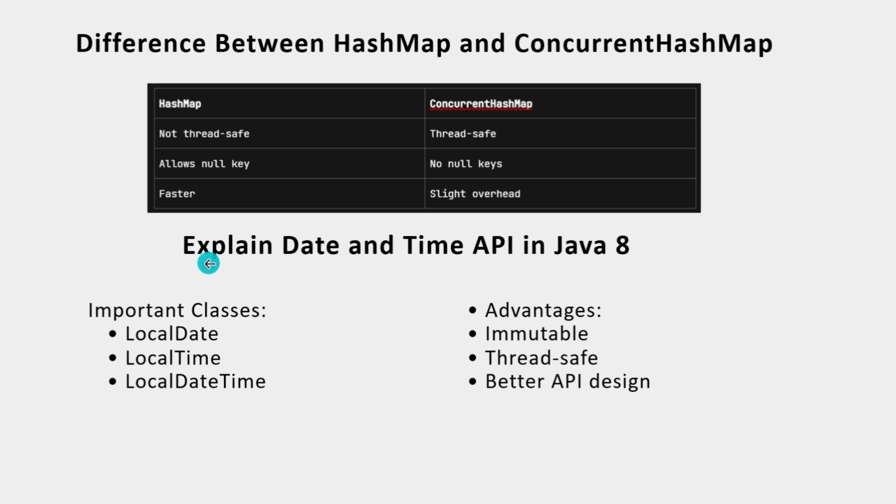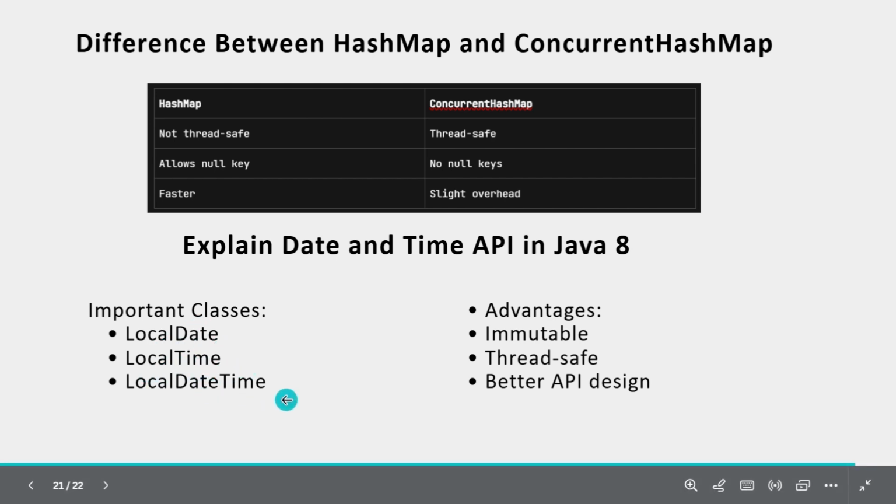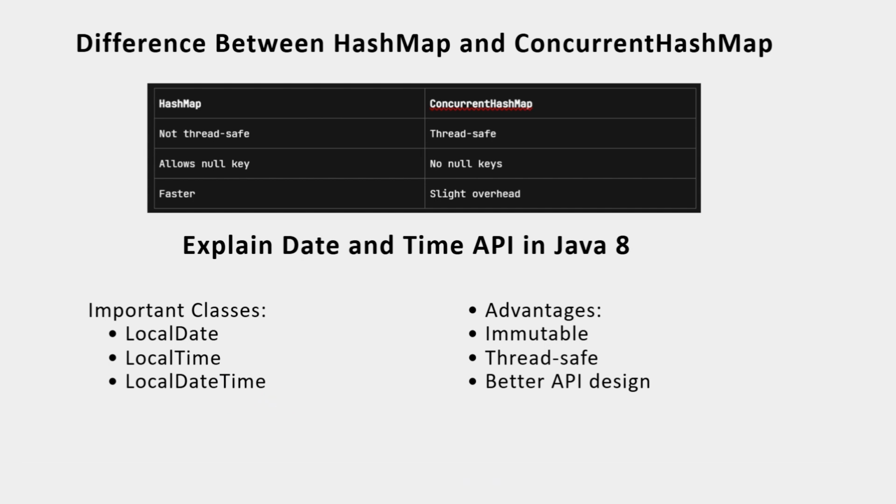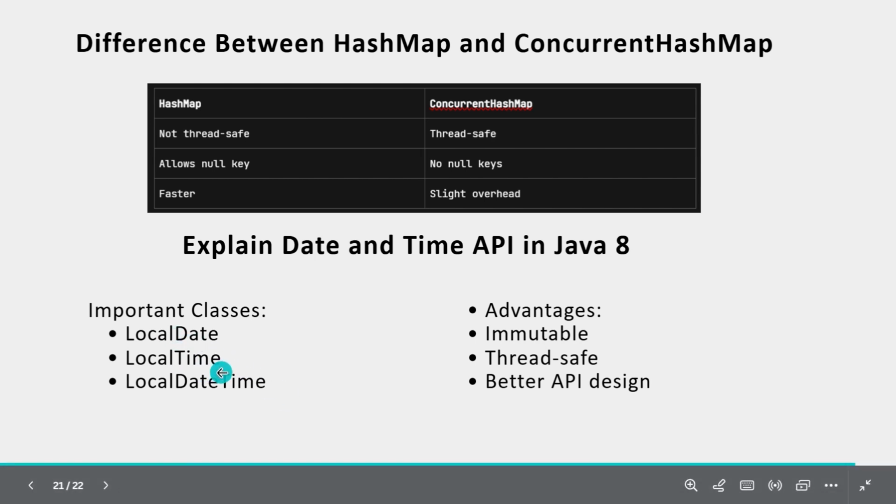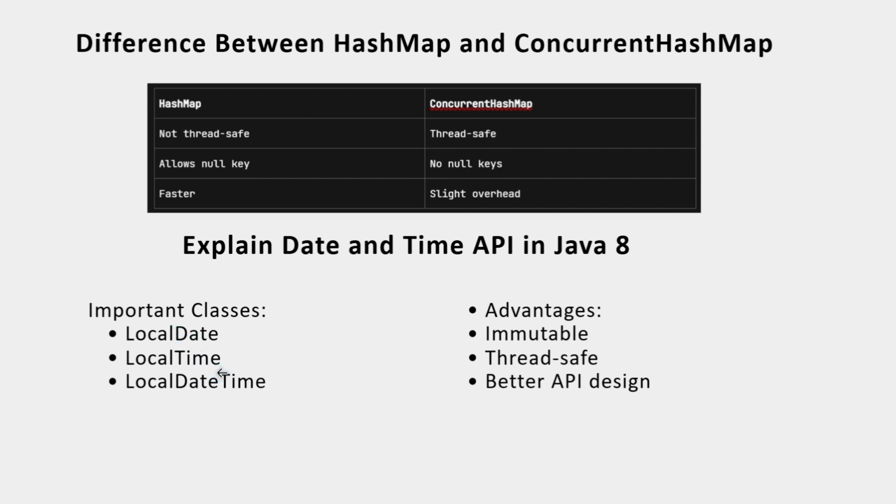The next important thing is to explain the date and time API in Java 8. Important classes they introduced related to the Java date and time API are LocalDate, LocalTime, and LocalDateTime. If you are running any batches, like Spring Batch, you will use these local date and time APIs for finding the dates and running the procedures. Advantages: these are immutable, thread safe, and have better API design.